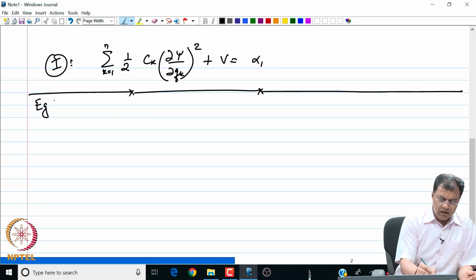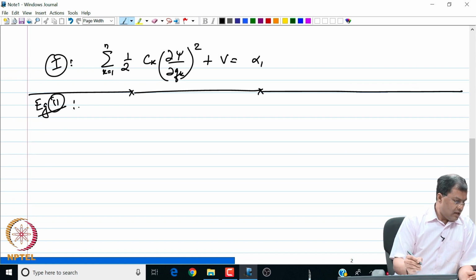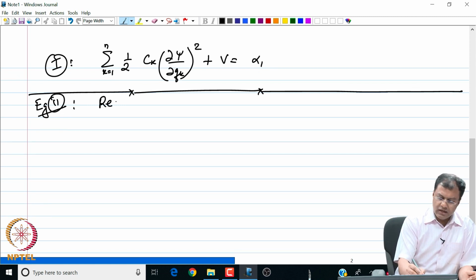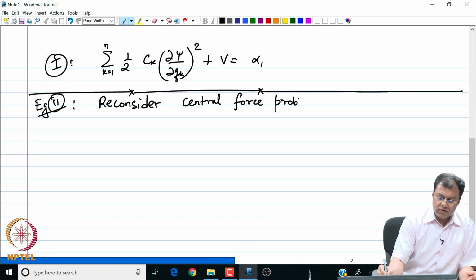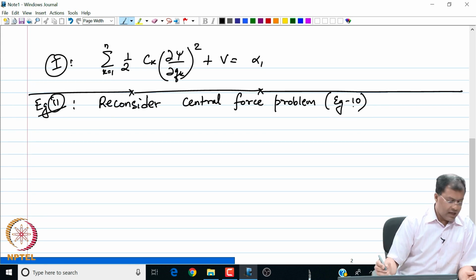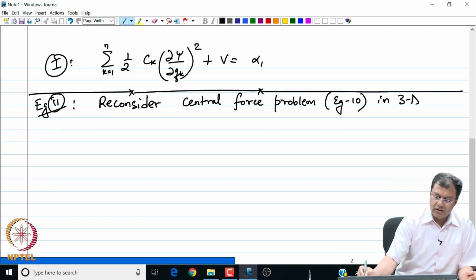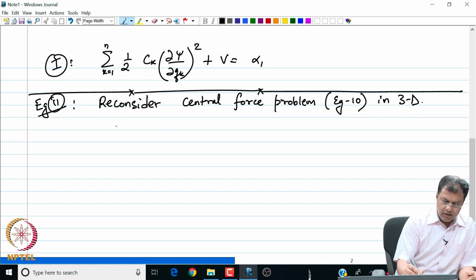So this time my example number is 11, and we are going to reconsider our previous case of the central force problem, this time in 3D. This was first introduced in example number 10. This time, in 3D, our Hamiltonian is of this form, H of q bar comma p bar.